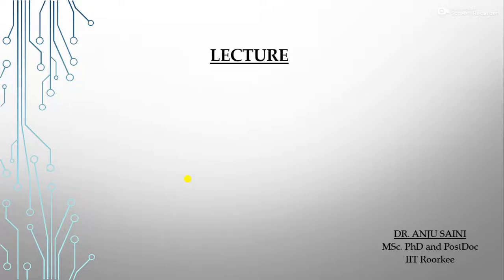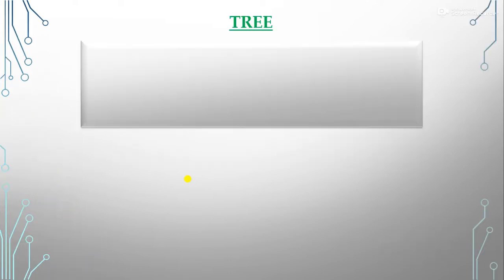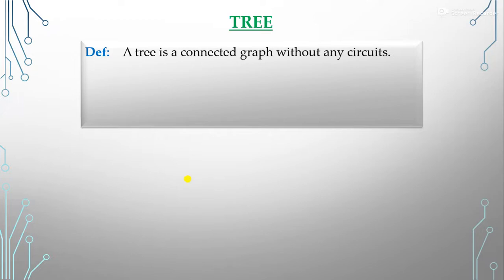Welcome to all in the next lecture that is on trees. So here in the graph we use the trees. Trees are one type of graph. So what is the tree first? A tree is a connected graph without any circuits. So which graph do we say is a tree?